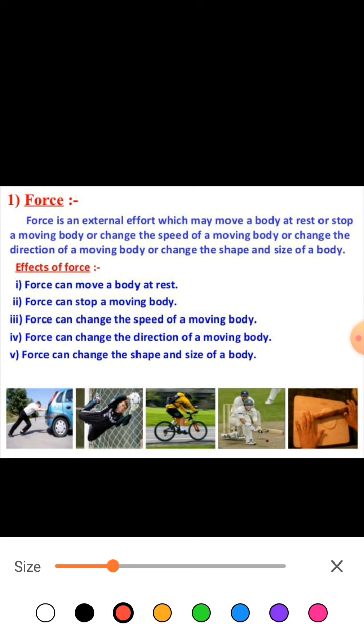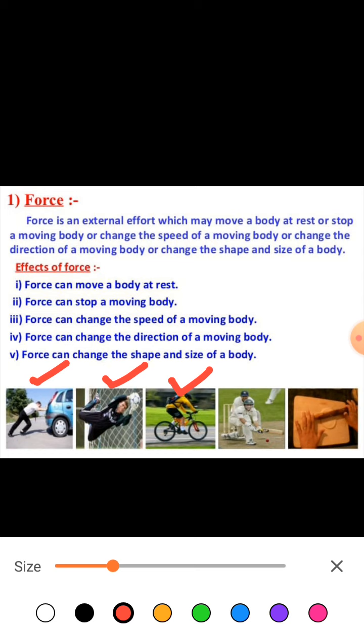First, force can move a body at rest. Second, force can stop a moving body. Third, force can change the speed of a body.